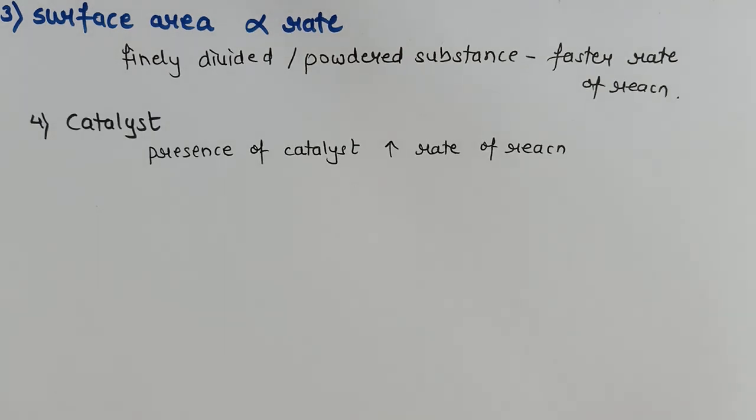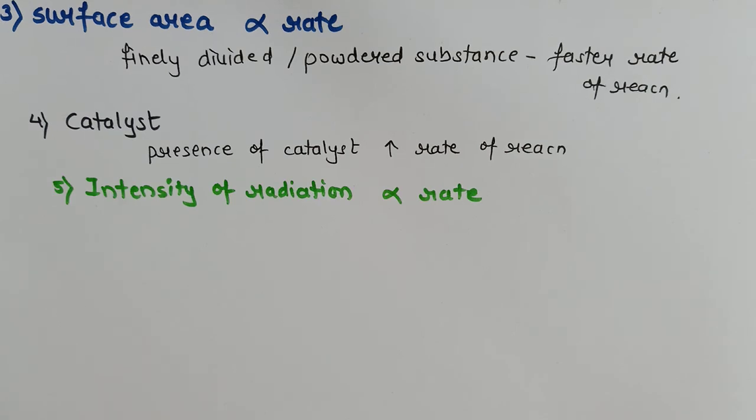The next factor is catalyst. We know that the presence of a catalyst increases the rate of reaction. For example, the decomposition of potassium chlorate may take 4 to 5 hours, but if we use a catalyst like manganese dioxide, the same reaction can be completed within a few minutes. So if we use a catalyst, it will increase the rate of reaction.